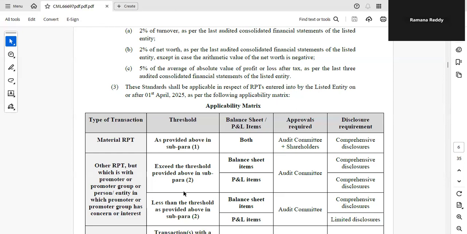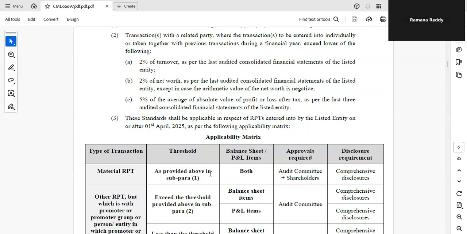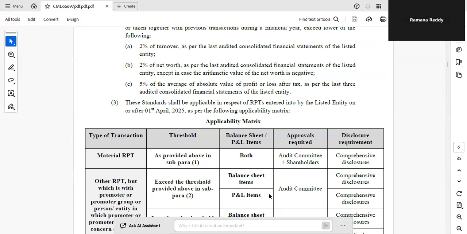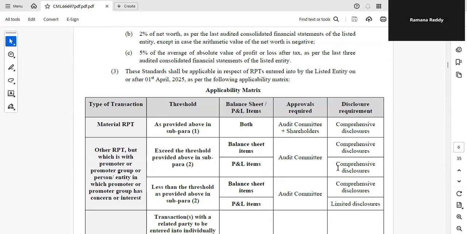In such a case, you have to see the limits. If the limits are exceeded, then you check balance sheet item and P&L item. Even for balance sheet and P&L item both, audit committee approval is required and comprehensive disclosures are required, since the promoter is involved.